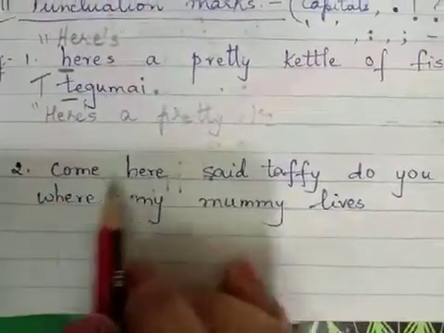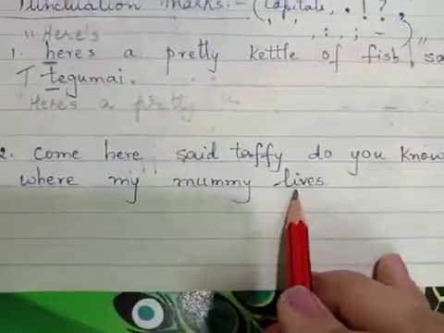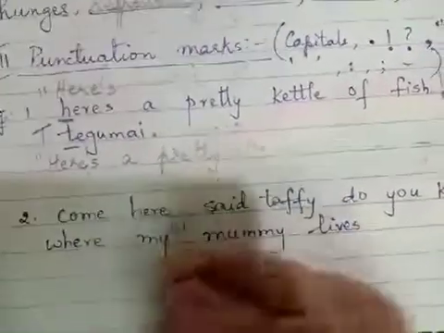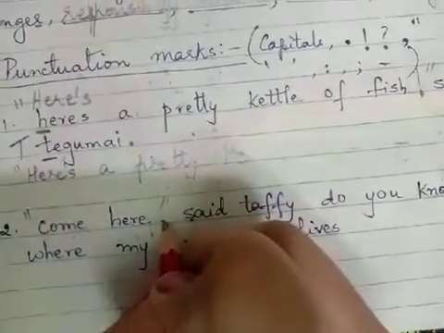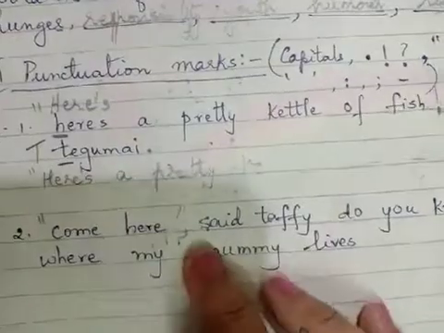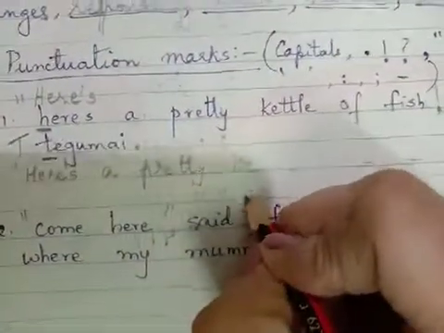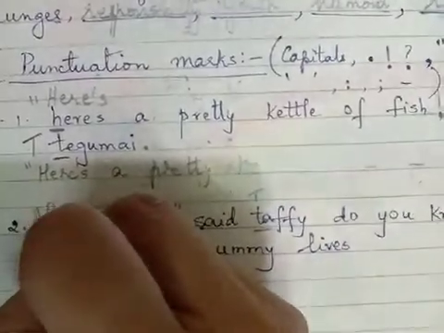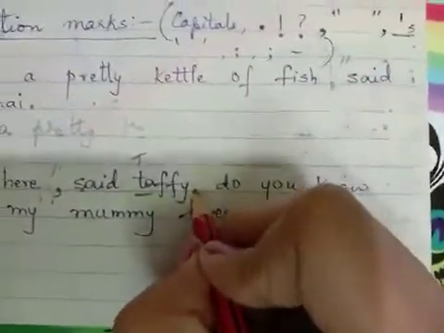Second sentence. Come here, said Taffy. Do you know where my mummy lives? Okay, now come here is a sentence. So come here will come into inverted commas. Okay, now come here, comma. Now here we cannot put an exclamation mark, so here we put a comma. Come here. There's a pause. Said Taffy. Taffy will be capital. Similarly, C, come here. C will also be capital. Okay, said Taffy.